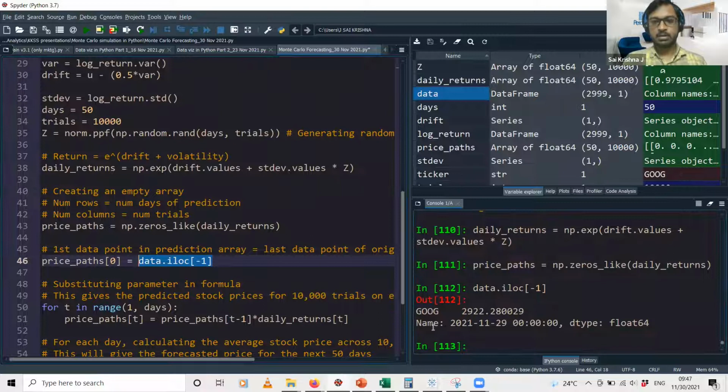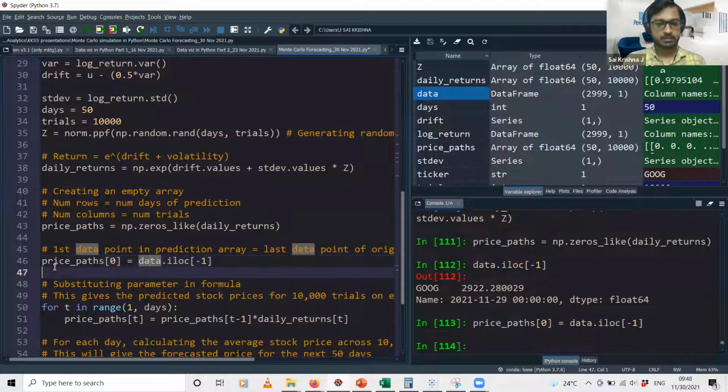Yeah, see, data.iloc[-1] gives you the data in the last row of this data frame, which is this 2922.28, the stock price as of yesterday. I'm putting this value in this empty data set in which we will be making our predictions.